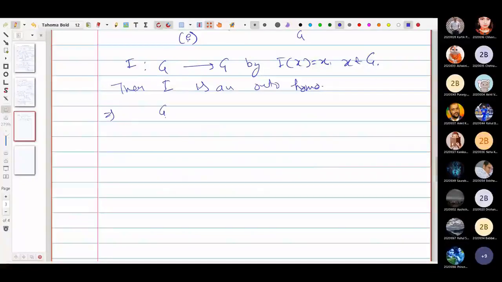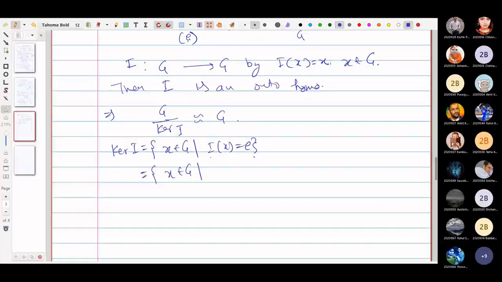So this implies that G by kernel of the identity map is isomorphic to G. Now we find the kernel of I. Kernel of I is the collection of all those elements of G such that I(x) equals identity. By definition I(x) is nothing but x, so x equals identity.